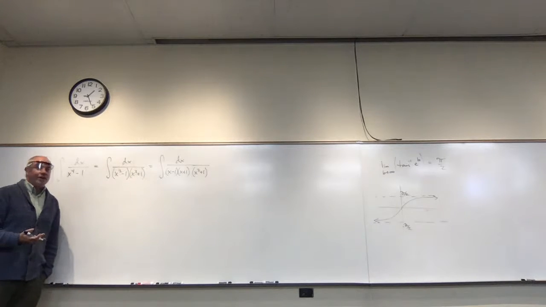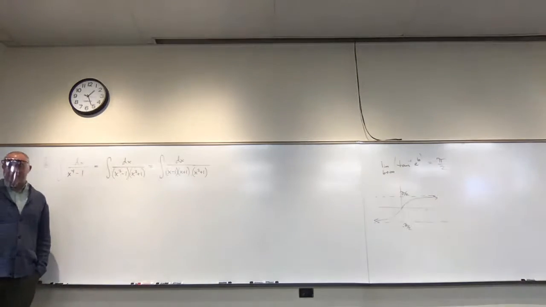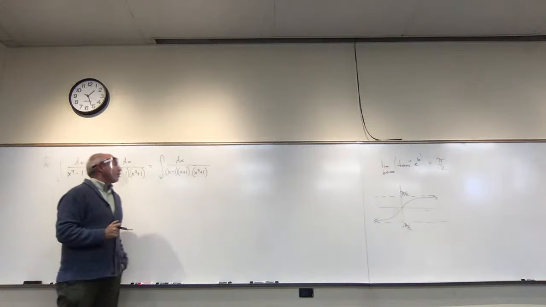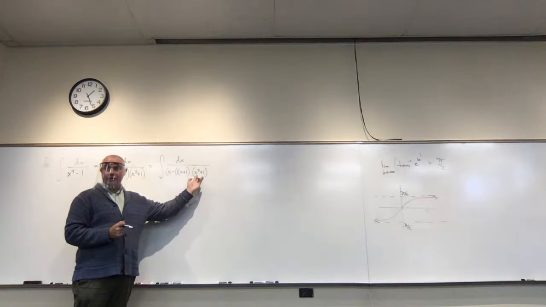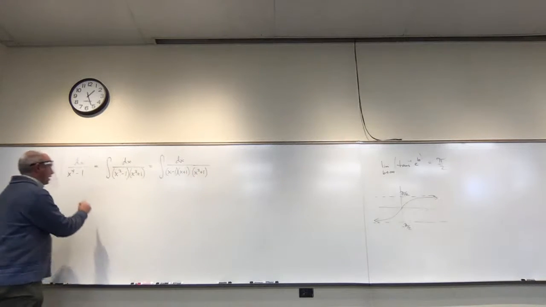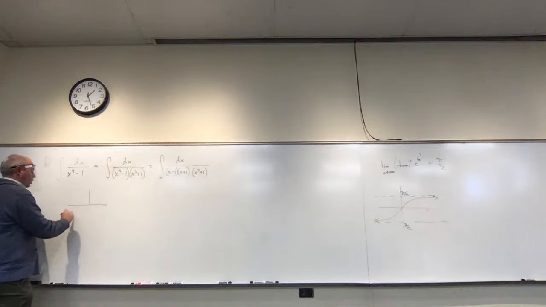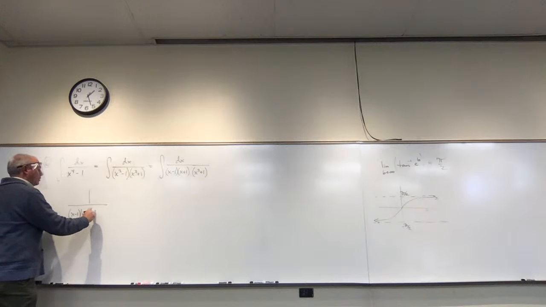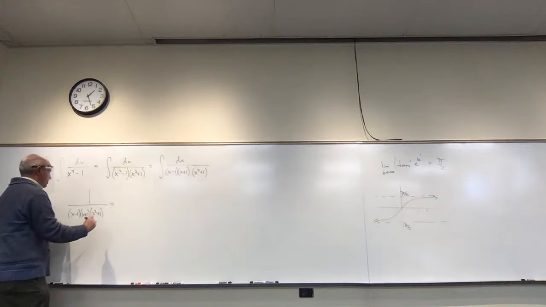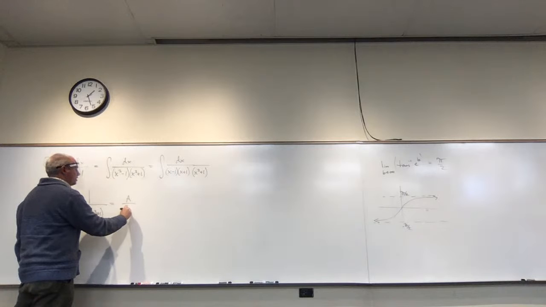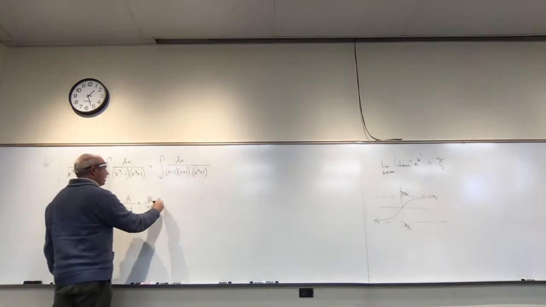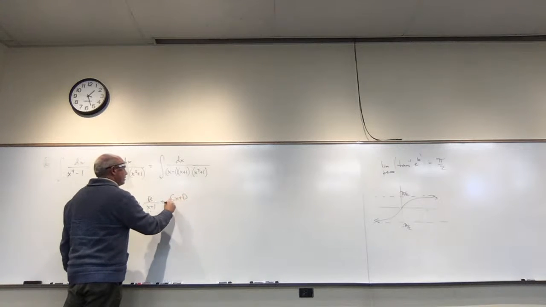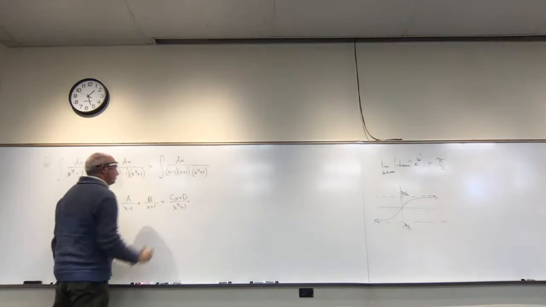Now I think it's fairly clear what type of problem this is. This is partial fractions. We've got linear terms and an irreducible quadratic term. So if we were setting this up, we get 1 over (x minus 1)(x plus 1)(x squared plus 1) is equal to A over x minus 1 plus B over x plus 1 plus Cx plus D over x squared plus 1.